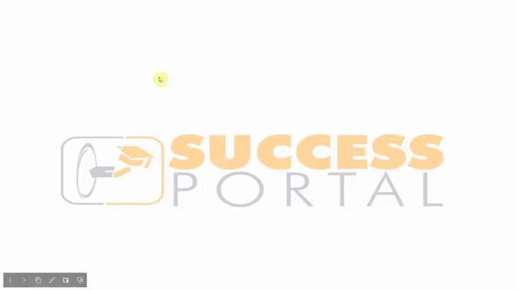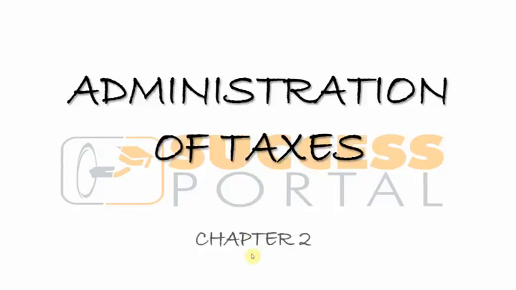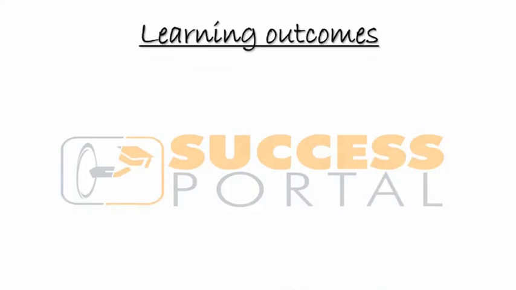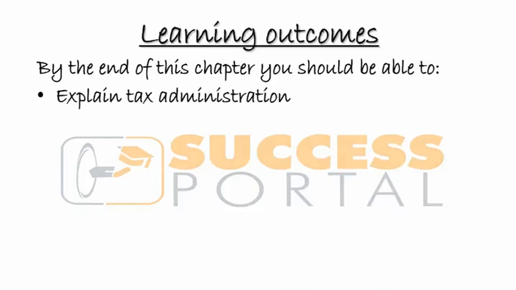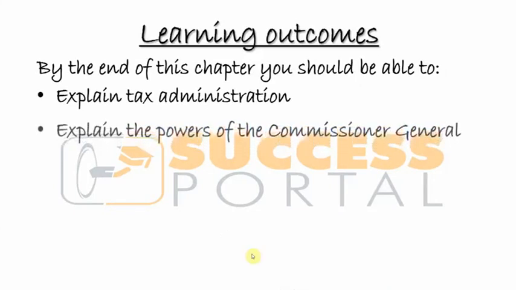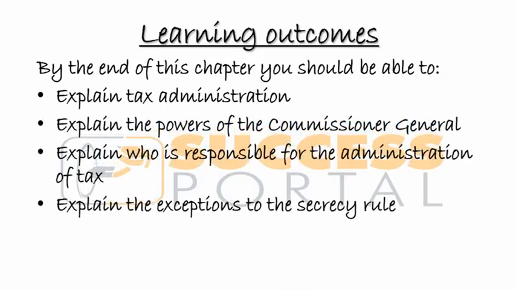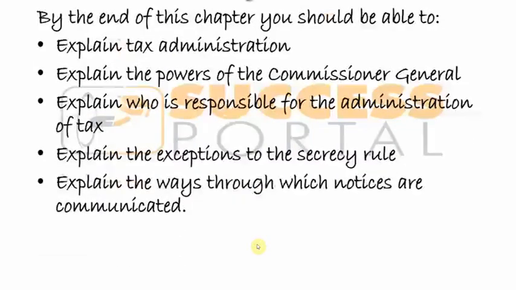All right, now let us look at chapter 2, and that's administration of taxes. So, what are the learning objectives of this chapter? By the end of this chapter, you should be able to explain the administration of tax, explain the powers of the Commissioner General, explain who is responsible for the administration of taxes, explain the exceptions to the secrecy rule, and explain the way in which notices are communicated. So those are the learning objectives of this chapter.